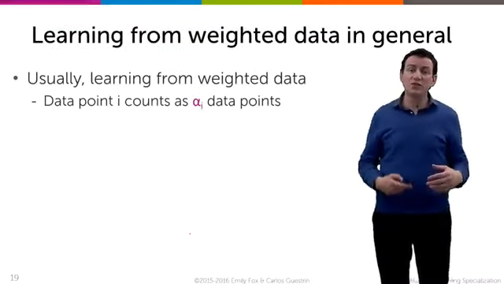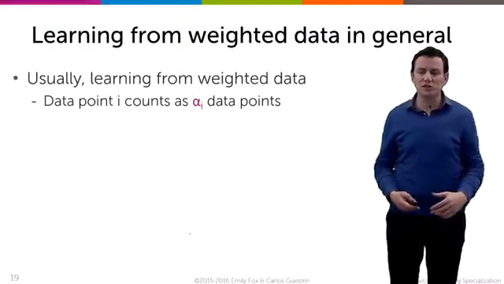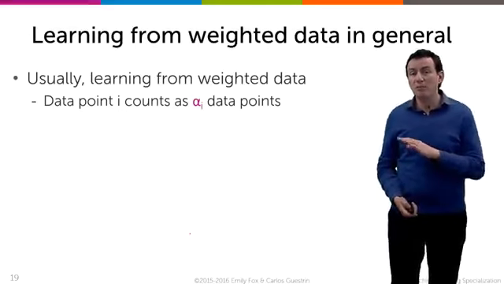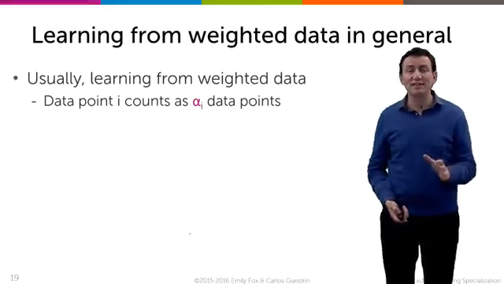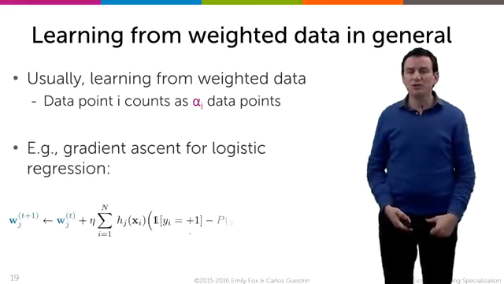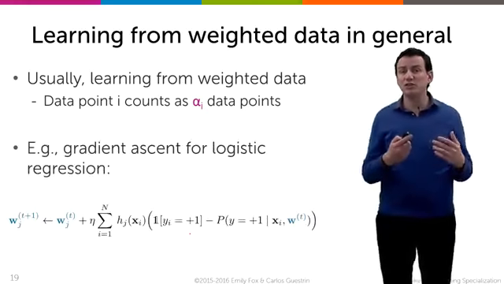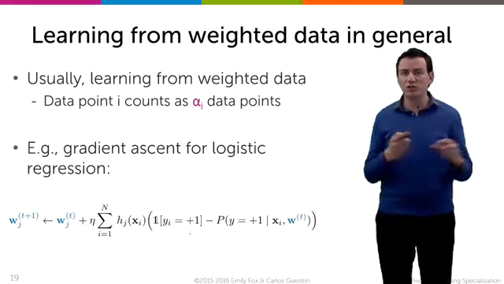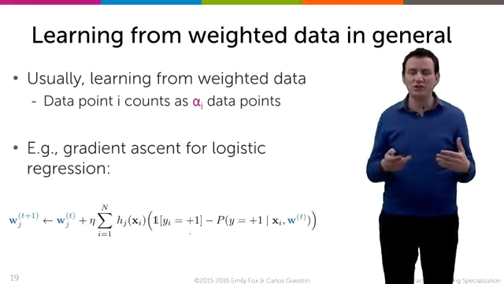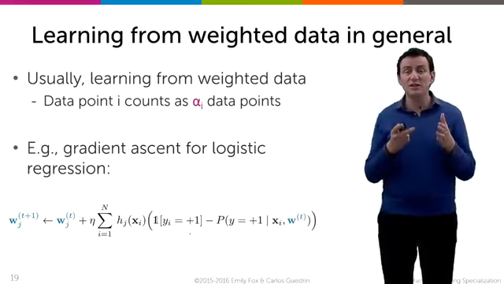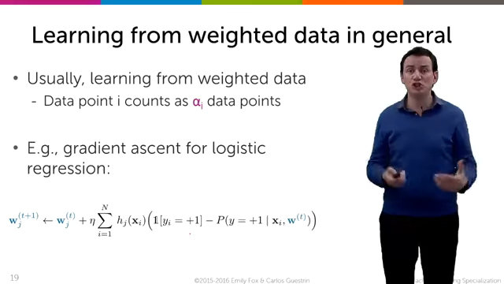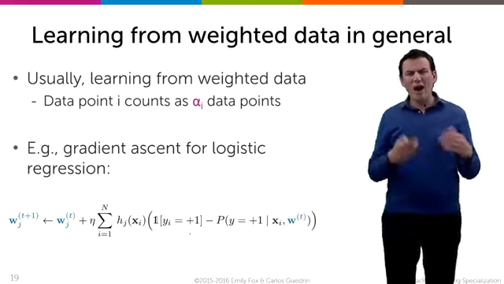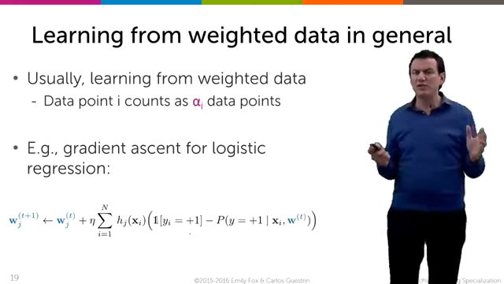Now, this idea of learning from weighted data is not just about decision stumps. It turns out that most machine learning algorithms accept weighted data. So I'm going to show you very briefly what happens if you're doing logistic regression and you have weighted data. If you look at the equation on the bottom here, that's exactly the equation of logistic regression's derivative, or the update function that we do. This is the thing that you would implement if you learn a logistic regression model.